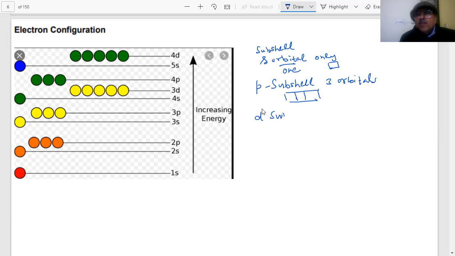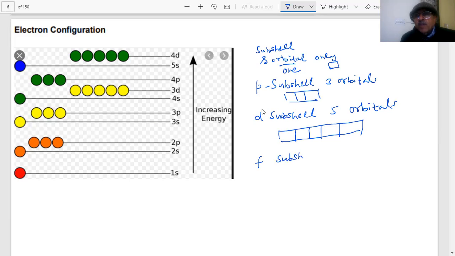The D subshell has five orbitals. How many? Five. If I represent them as rooms like this: one, two, three, four, five orbitals. The F subshell has seven orbitals. How many? One, two, three, four, five, six, seven.